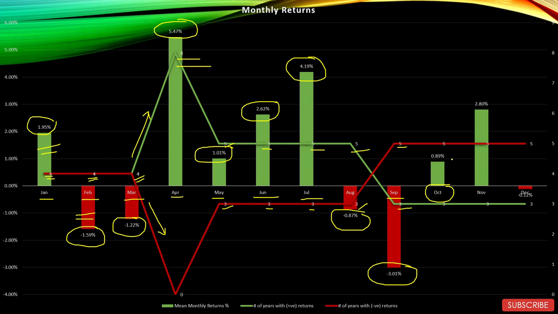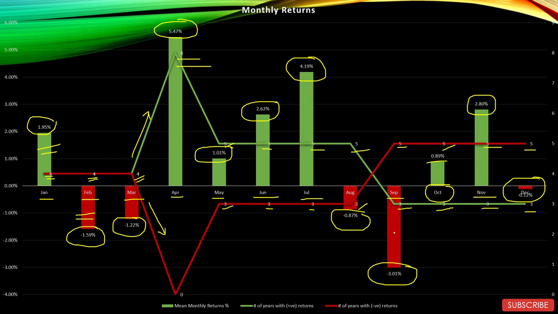October, a below average month with 0.89% return, 5 negative years and 3 positive years. November, a decent month with 2.80% average returns, 5 negative years and 3 positive years. And December, another month with negative average returns, which is minus 0.12%, again 5 negative years and 3 positive years.